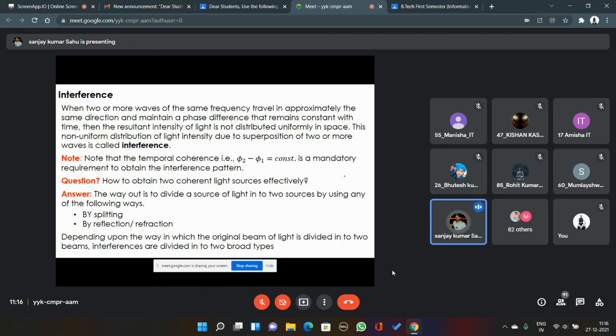Another method is splitting the amplitude by reflection or refraction. By reflection or refraction, we can split the amplitude and we'll get two sources which are coherent in nature.